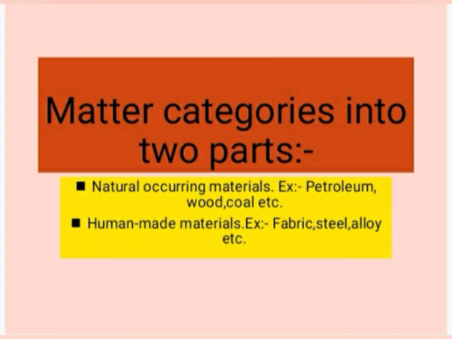Naturally occurring materials are those found in nature, for example, petroleum, wood, coal, etc. Second, human made materials are those created by humans, for example, fabric, steel, alloy, etc.